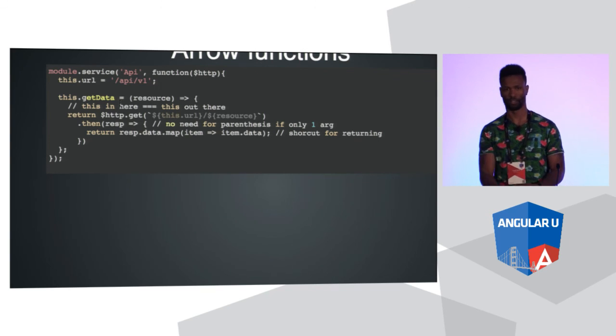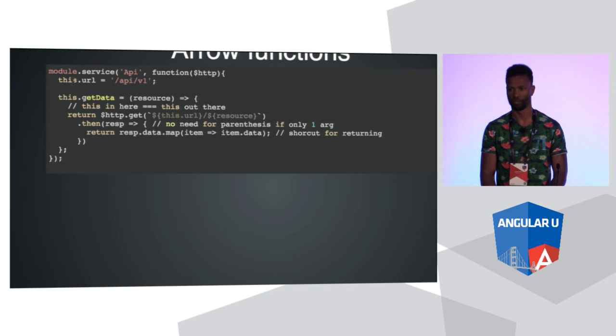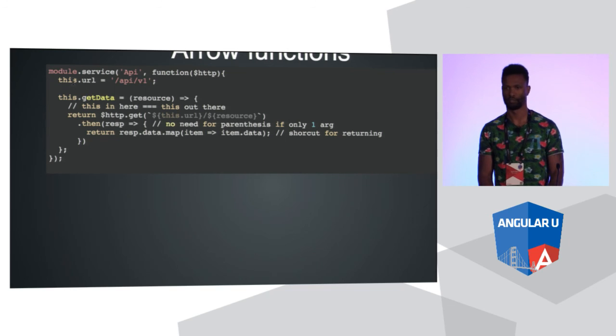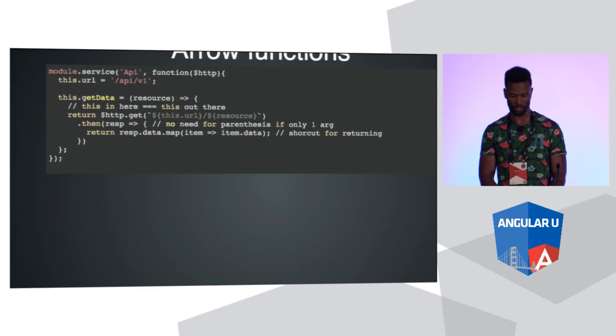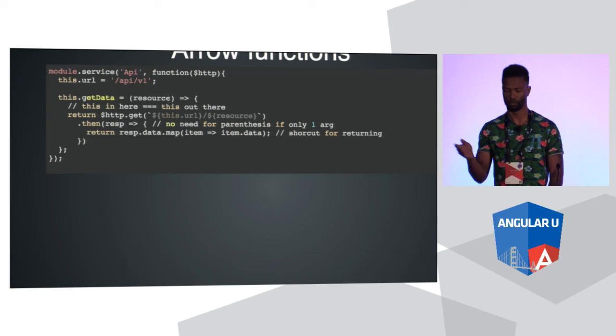So this, inside this function, is the same thing as the this that the URL is bound to. It's the same context. It's equivalent to calling .bind on this method, or saying var that is this, or whatever you want to do. So that's the long way to do it. If we had more arguments, we would comma separate them just like any other function with multiple arguments. The other way is down here.